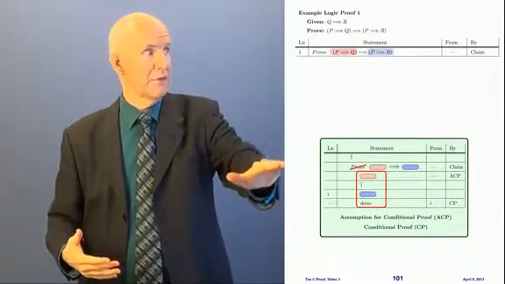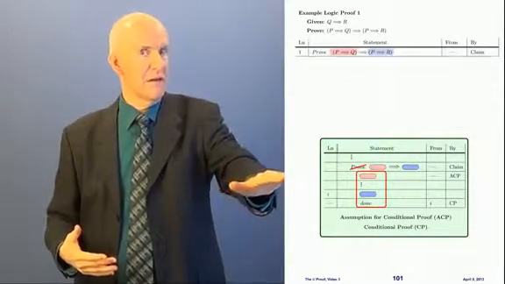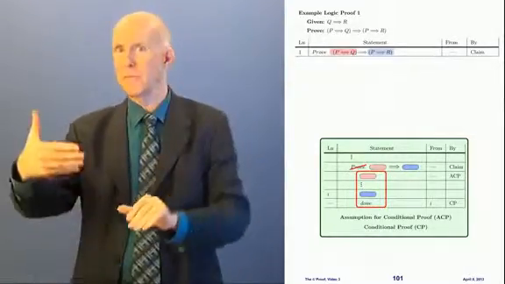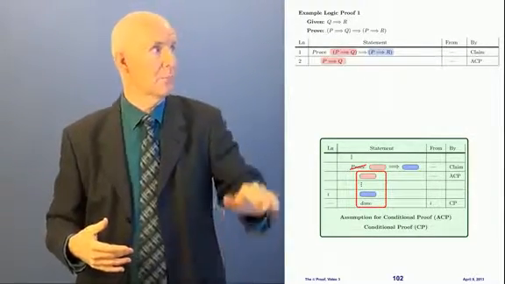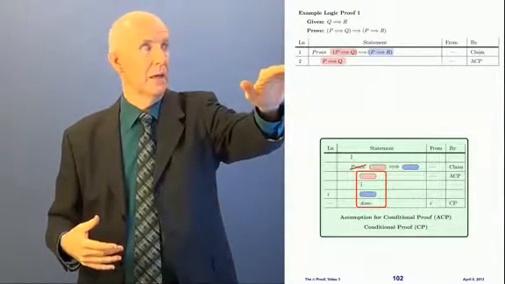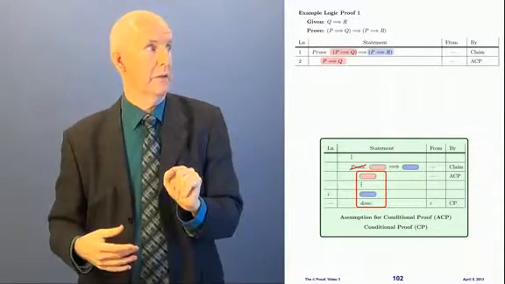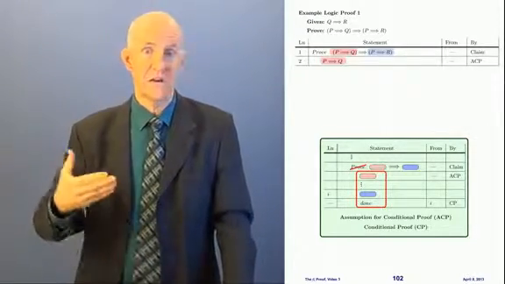Okay, so if we have a prove line like this, then the very next line, we're allowed to assume the pink. We're trying to prove pink implies blue, so we assume the pink. So that's what I'm going to put in line number 2. The pink says P implies Q, and so I'll put P implies Q down in line 2. See that? All right. This is our assumption.